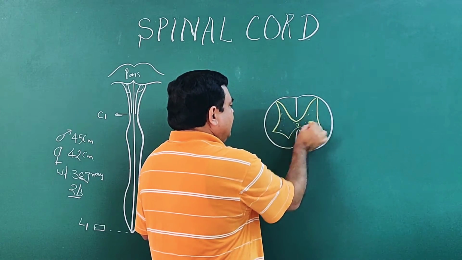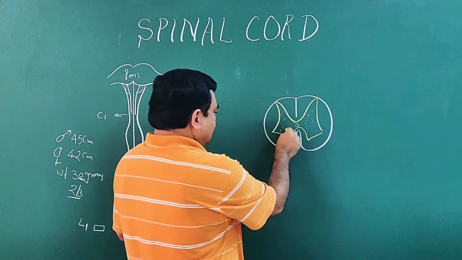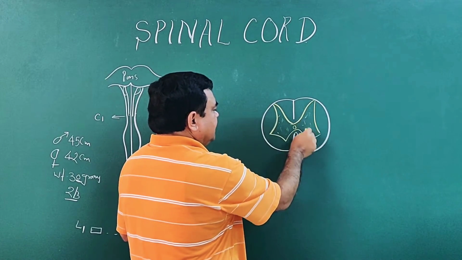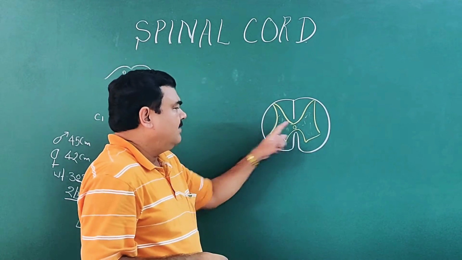This is gray matter, and here this area is white matter. So this is H-shaped gray matter. This is the position of the central canal.